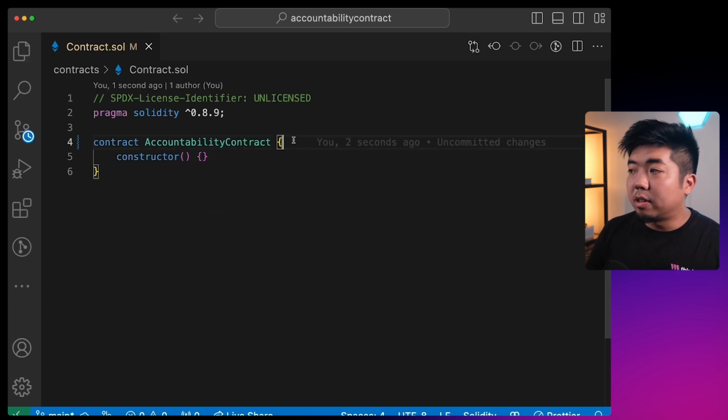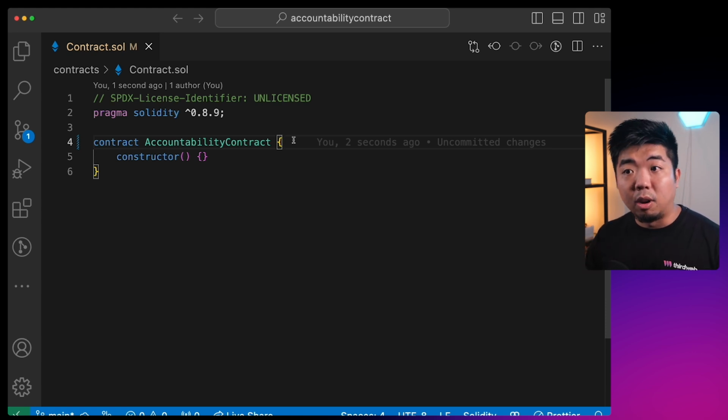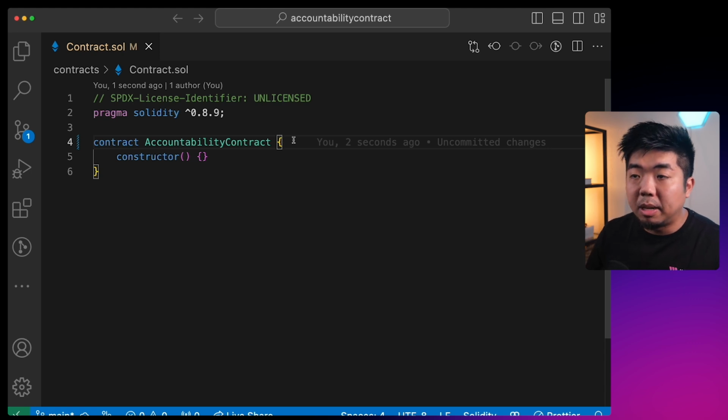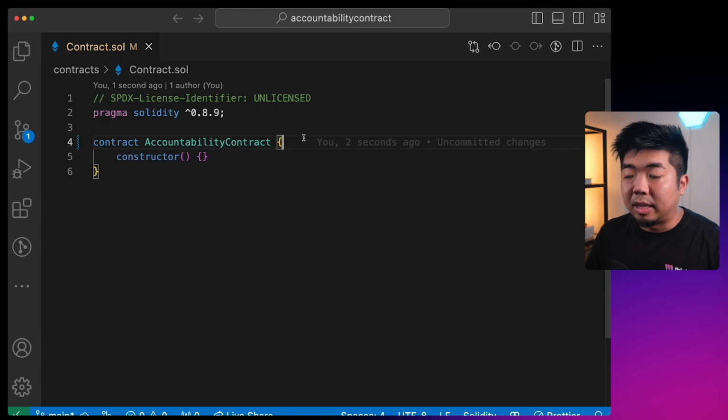And here, the first thing I'm going to do is, again, the accountability contract, we're going to allow a user to deposit some funds to lock within the contract. The user then needs to be able to create some tasks in order to complete and achieve the goal that they're setting to withdraw the funds. And then the user will also need to be able to create tasks and complete tasks that they need to be able to do in order to get the locked funds within the contract.